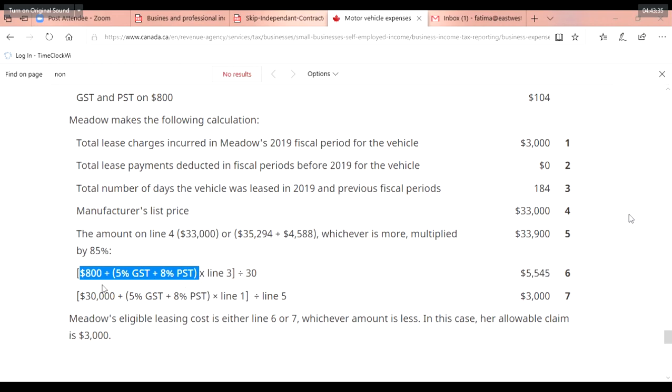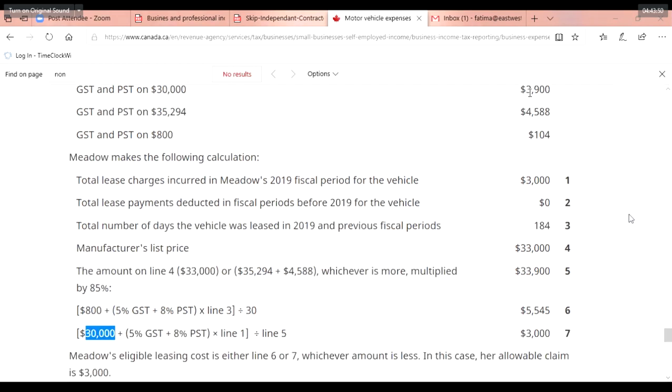And those who are done can go to the next one. That is again the base amount given, 30,000 plus GST PST times line 1. So 30,000 plus, if you want to know the GST PST on 30,000, it is 3,900. 30,000 into 13%, right?